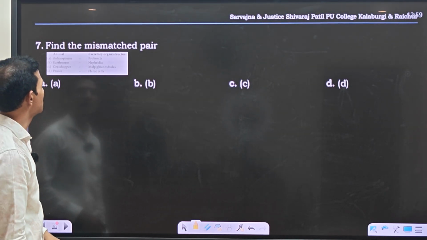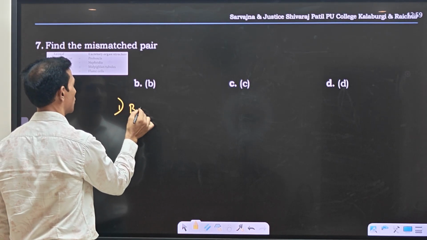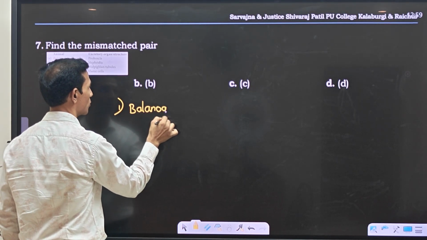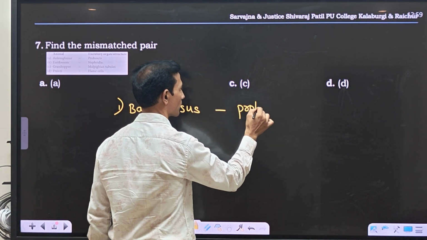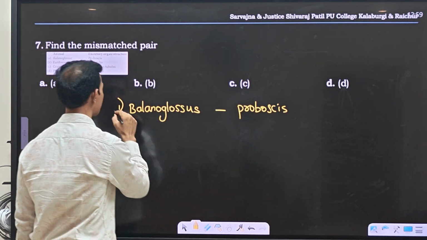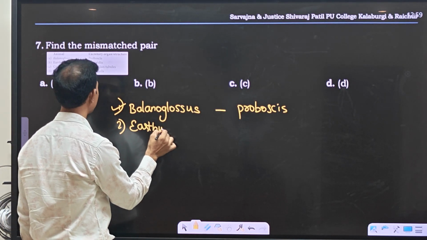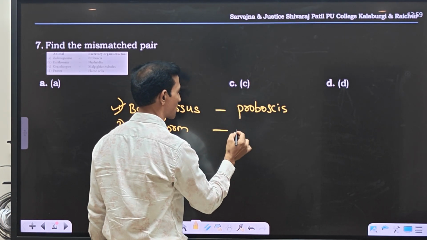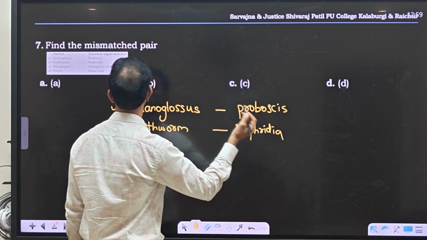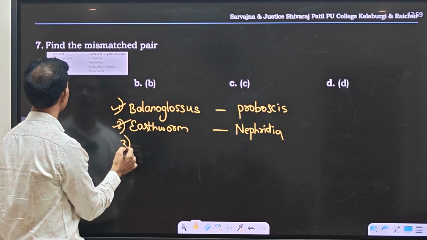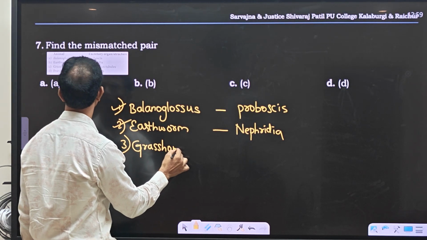Next question. Find the mismatched pair. First one, Balanoglossus. The excretory structure here is the proboscis gland. This is correct. Then second one, earthworm. The excretory structure is nephridia. This is also correct. Third one, grasshopper.